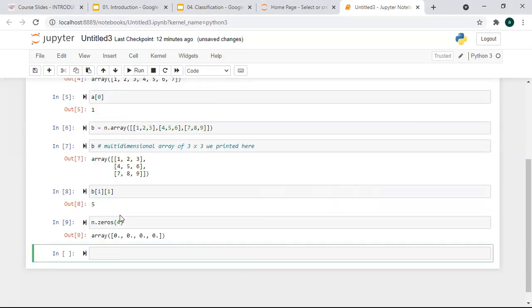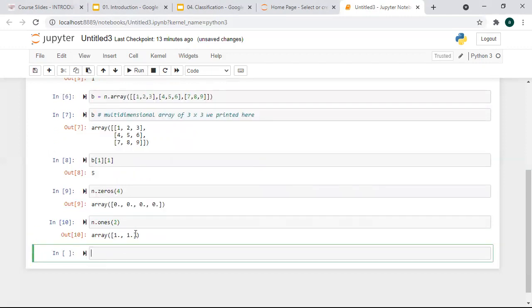So you can see it is giving 4 zeros, the size is the number of times I want 0. Similarly, if I want 1, how are we going to create it? np.ones, right? So it is printing all the elements of the array as 1. If you want to create, one more function is there, np.empty. Do you know what it is going to do? It just adds null values to the array.